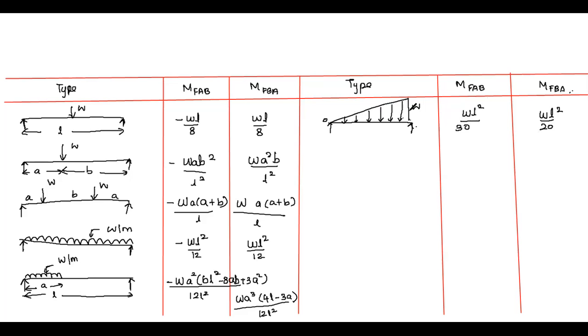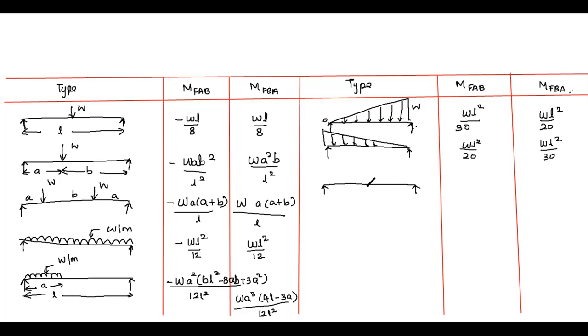In case of UVL of this condition, both the values will be positive. If the UVL has maximum intensity on this side, then it will be reversed, that is WL square by 20, and here it will be WL square by 30.